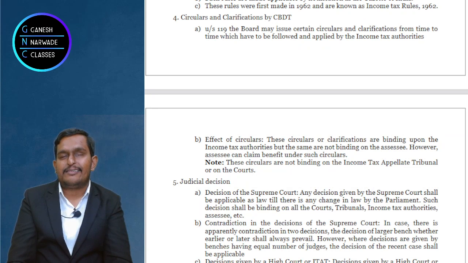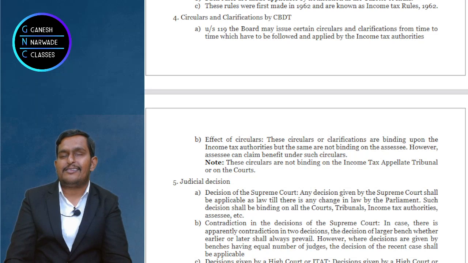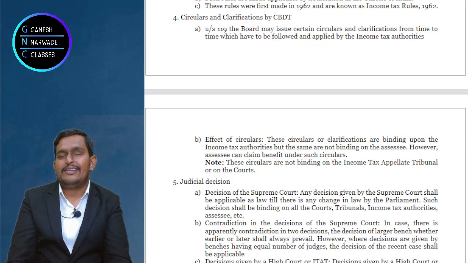Actually, about circulars they talk under section 119. Chalo, I'll ask you certain sections which we learned till now. Right? Numbers wala question puchte. Tell me how many articles are there in the Constitution? 448. Schedules in Constitution? 12. Parts? 22. Income tax rules CBDT can make. Which section gave this power?